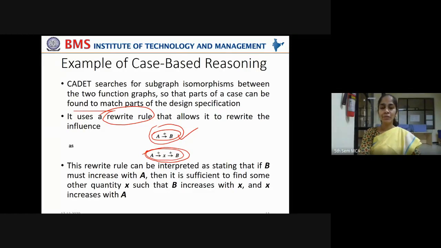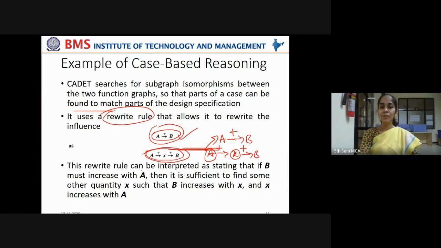Did you understand? If B is increasing with respect to A, meaning B increases when A increases, and if that kind of structure is not available in the library, you can rewrite the rule. How can you rewrite that? In this way. B increases when X increases, and X is said to increase when A increases. This is almost similar to this one, right? In that way, you can rewrite the rules or represent the functionalities so that they match the existing structures in the library.